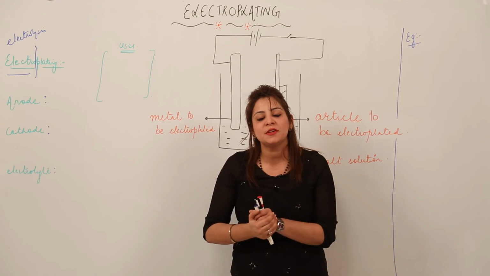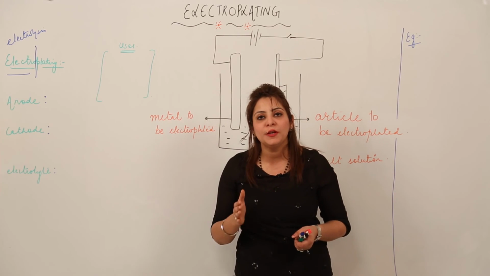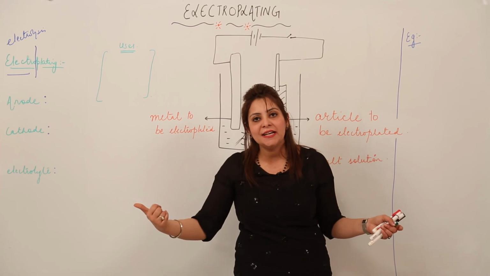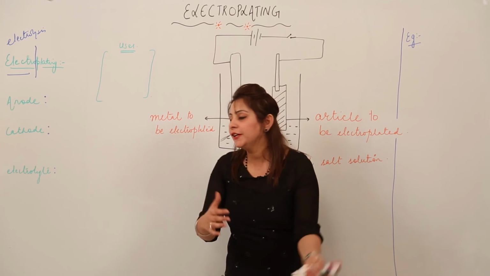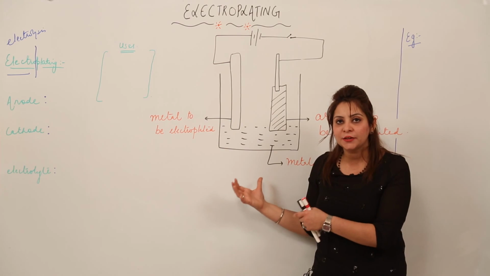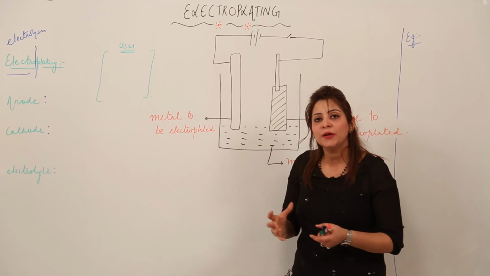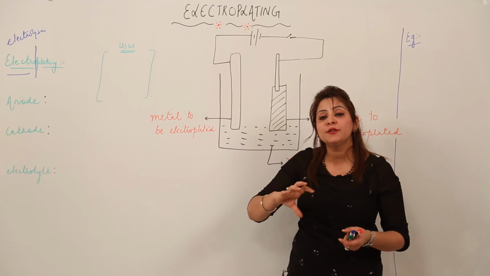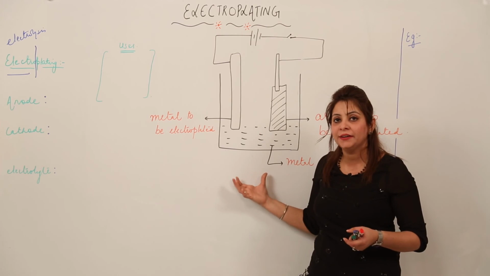So again, I am just repeating the definition for you. Electroplating means the process of depositing a metal on a desired article in order to improve certain properties, right? So here I am explaining the process of electroplating. As you are familiar with the definition now, just look at the board to see what kind of anode, cathode or electrolyte we are going to use in case of electroplating, right?